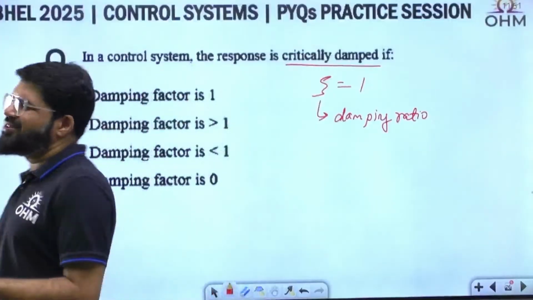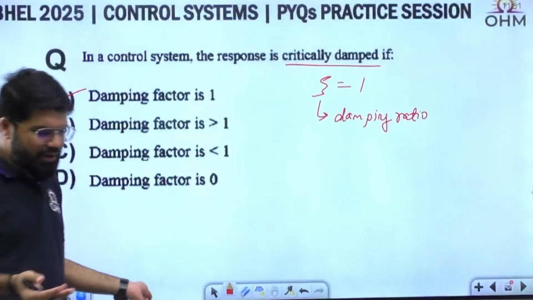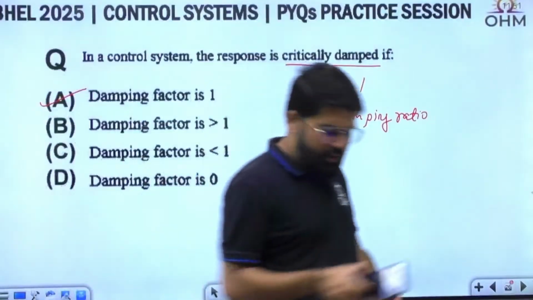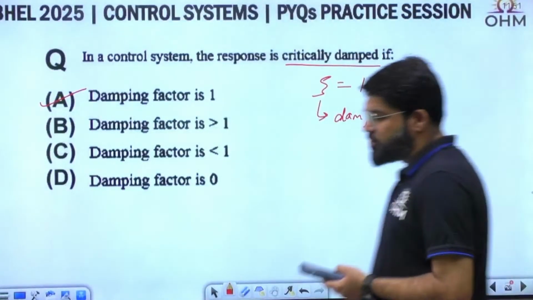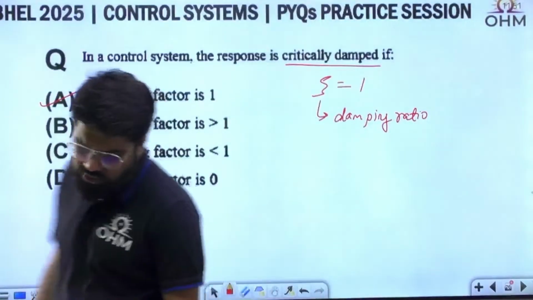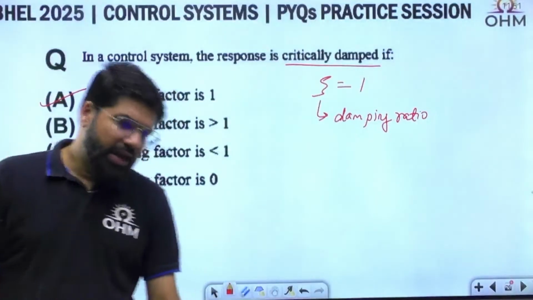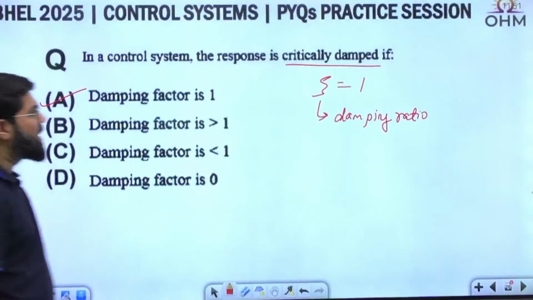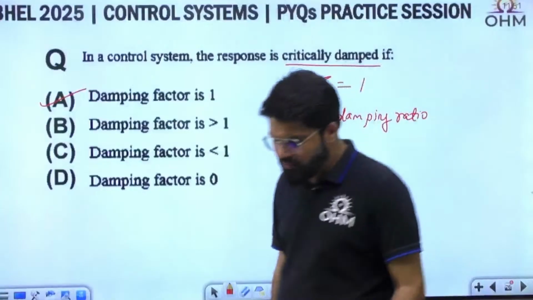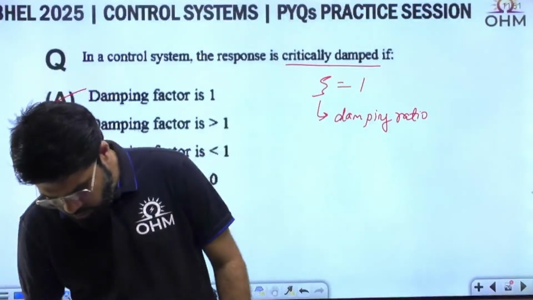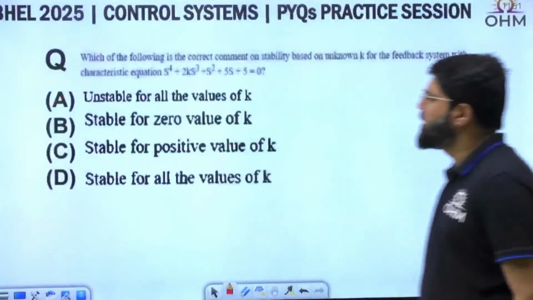We know what they wanted to ask. So there is no other choice. We can tick mark option A. But more clearly it should be zeta, which is defined as the damping ratio. The damping factor is known as alpha. That also is an important factor. Everything has its own role. But anyway, moving to the next case.